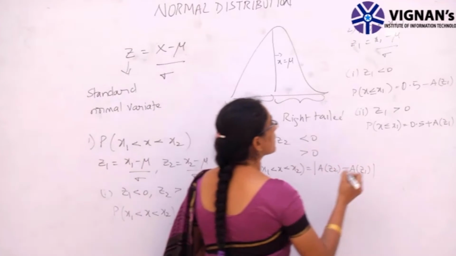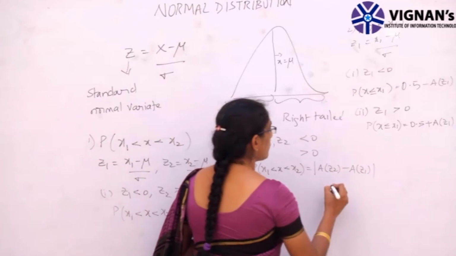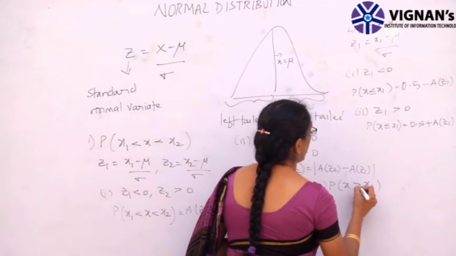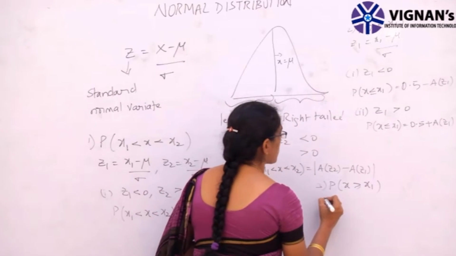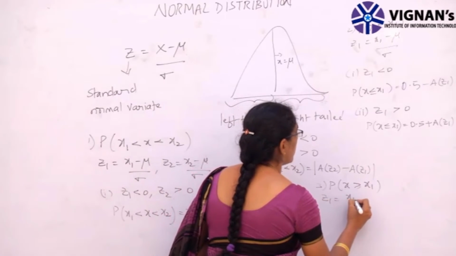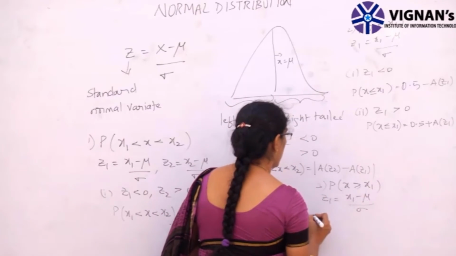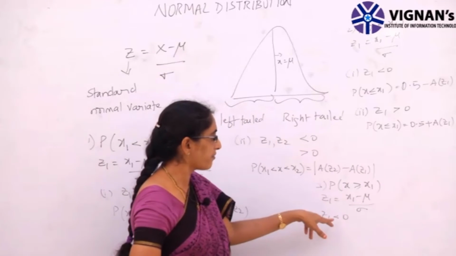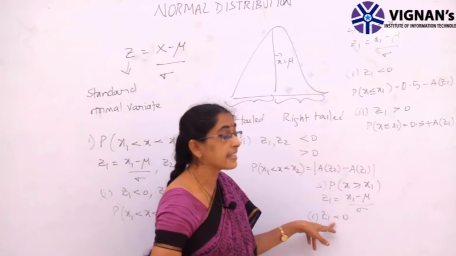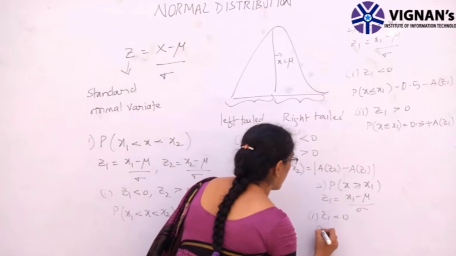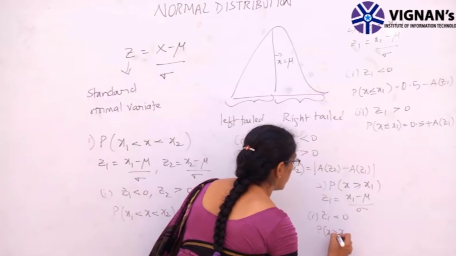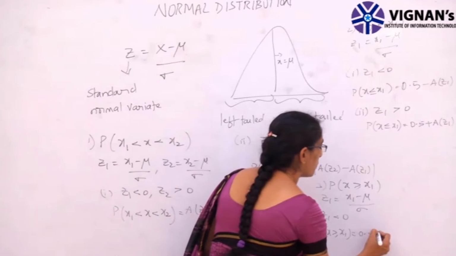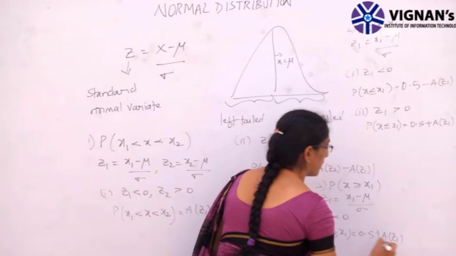And the third case is that we have to find the probability of x greater than x1. Then also we have to find z1, (x1 minus mu) by sigma. The first one is z1 less than 0. So we are finding greater than and here z1 is negative. Then the probability of x greater than or equal to x1 is given by, since opposite symbols are there, plus area of z1.